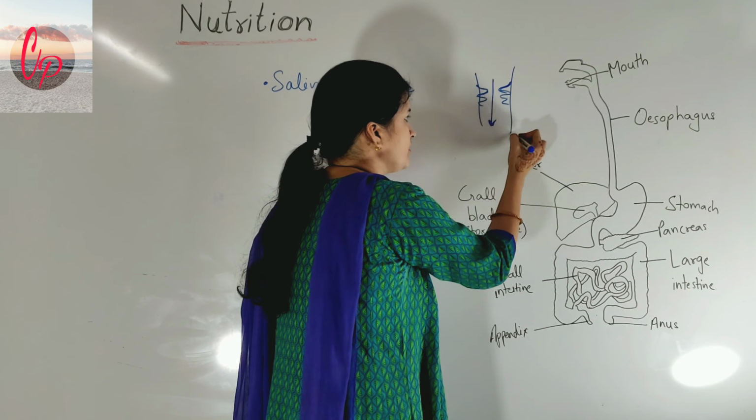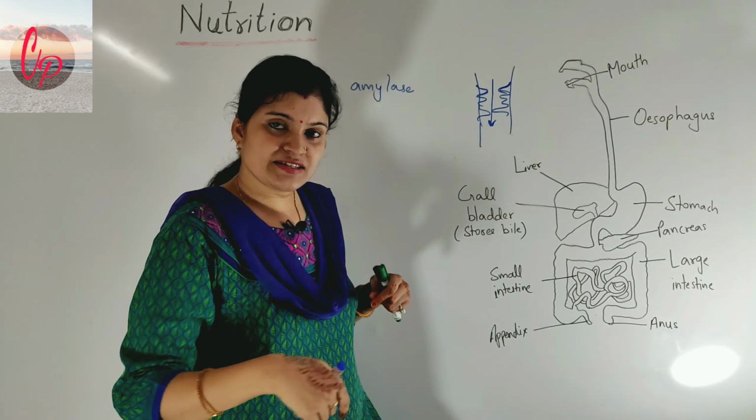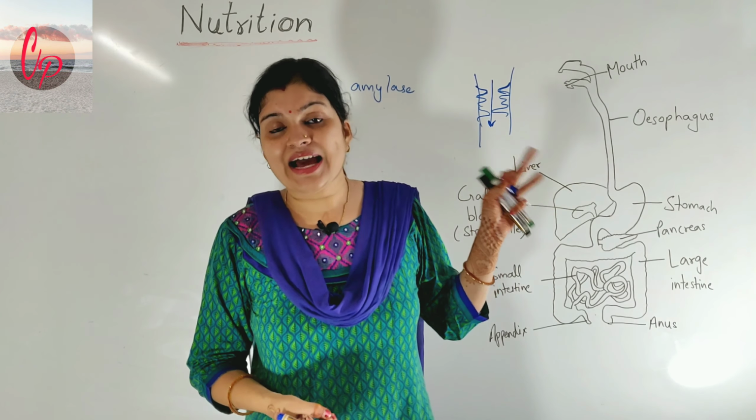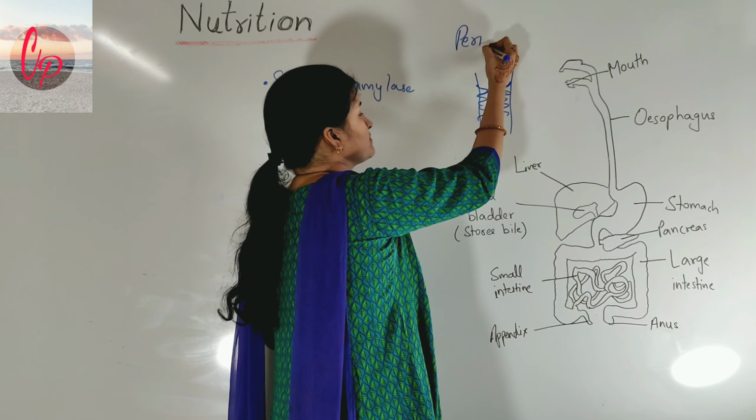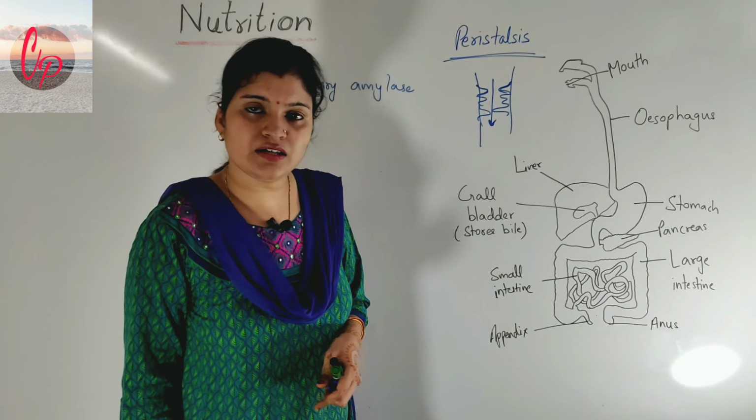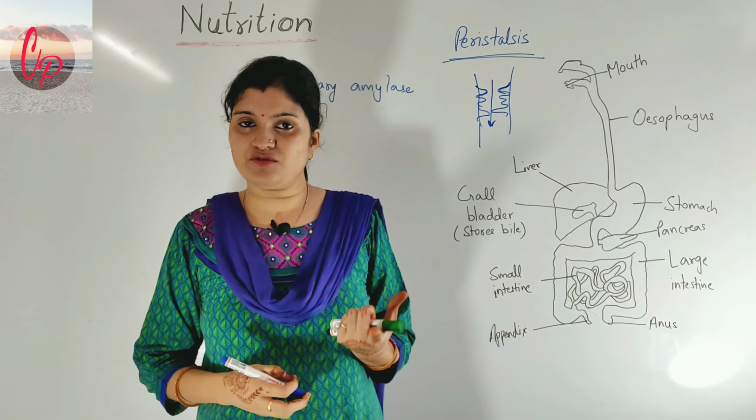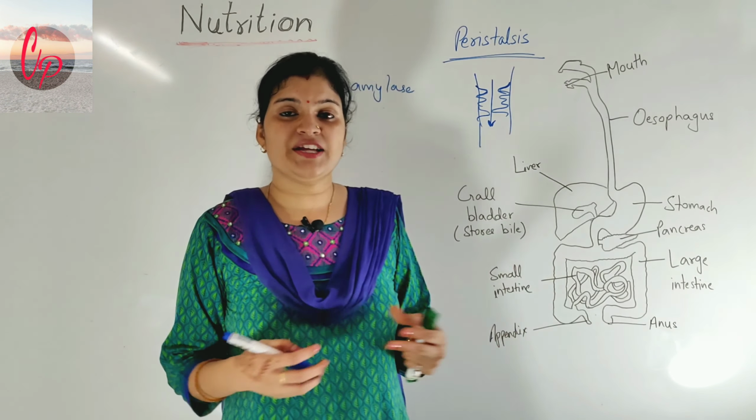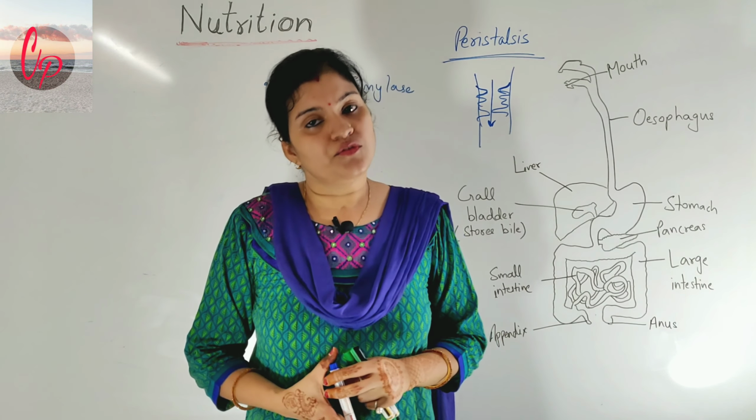So this contraction and expansion is happening in the esophagus, and because of this the food is able to move forward. This rhythmic contraction and relaxation of the muscles in the esophagus is called peristalsis. This is also very important, and small objective type questions can be asked about what is meant by peristalsis. So in that you have to mention that it is a rhythmic contraction or expansion of the muscles present in the esophagus for the forward movement of the food material.